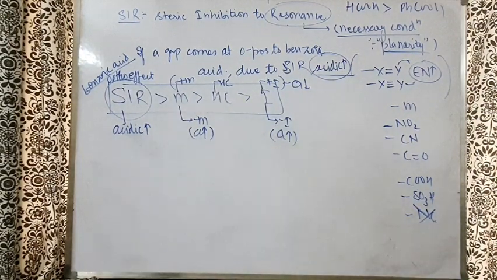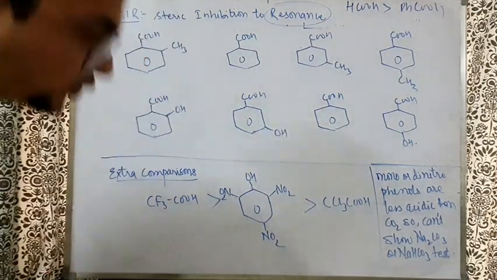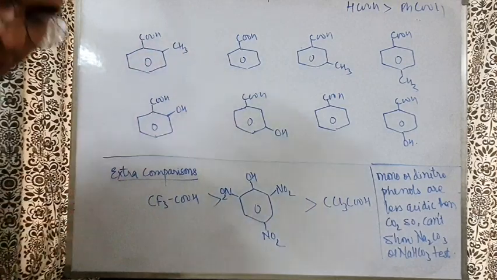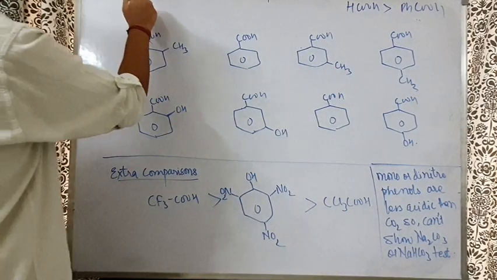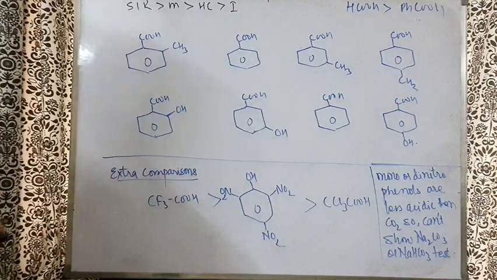So I will write some examples on the board and you will be able to sort it out. Let's see these magical examples. To do these examples, I will write once more the thing that we have to use. So understand SIR more than mesomeric, more than hyperconjugation, more than inductive. All the answers will come happily.